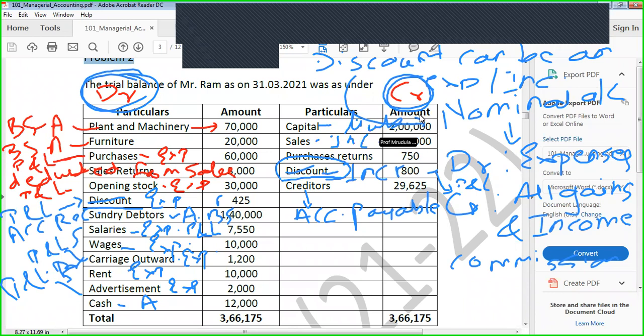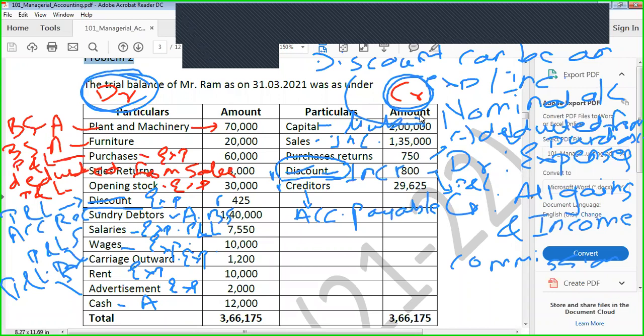Purchase returns. Reduction. क्या है purchase return? Reduction. Minus from purchase. Exactly. आवाज इतना बारीक क्यों आ रहा है? You are absolutely correct. The purchase return should be deducted from purchases. So we have already discussed about discounting and creditor.